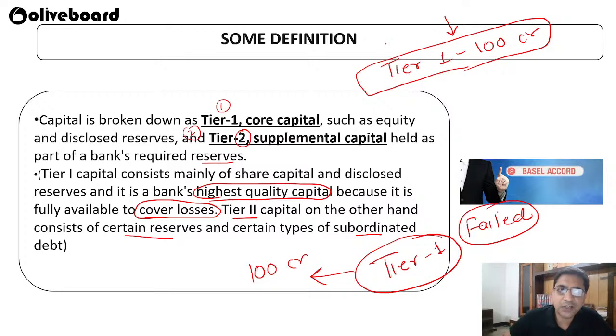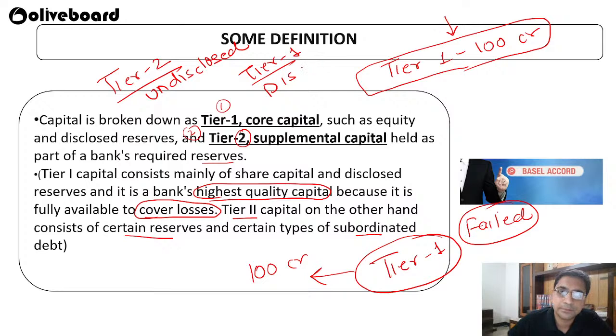So these are tier 2. Tier 2 is a kind of undisclosed thing, and tier 1 is disclosed. Everybody knows what the bank is having, but in tier 2 it is undisclosed. Anybody else has anything to ask?